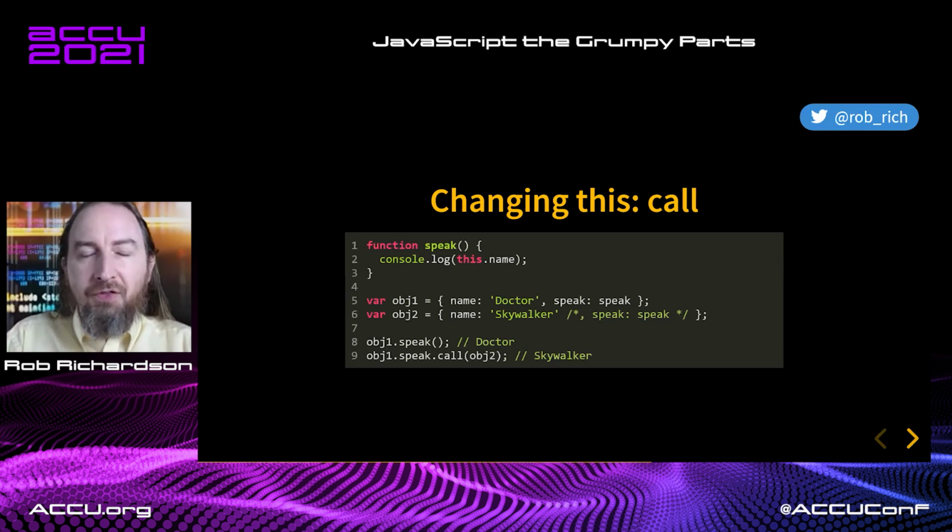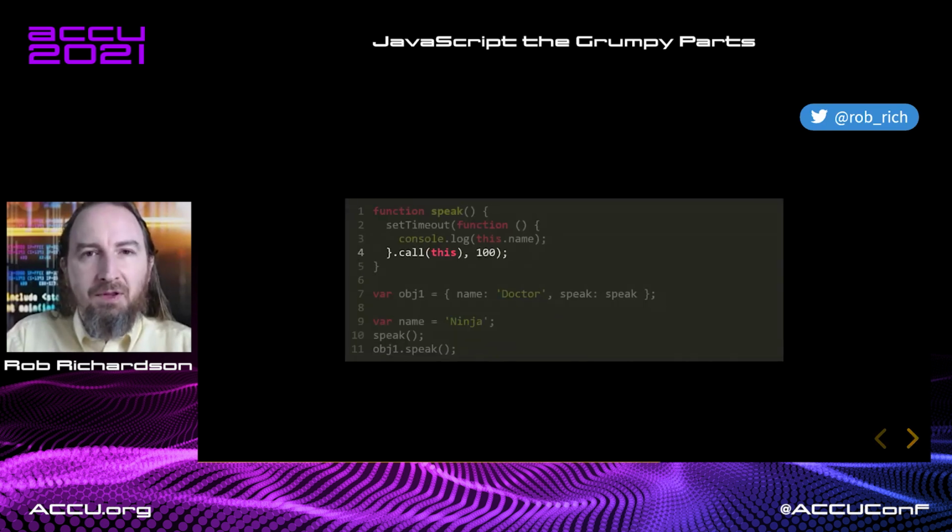Now, the cool thing about call is it changes this as we execute the function. The bummer part is it's, well, as we're executing the function. So let's come back to our setTimeout example and see if we can fix it using .call. Now we've got our obj1, and we know that as we call it, it will setTimeout and it will create a new scope.